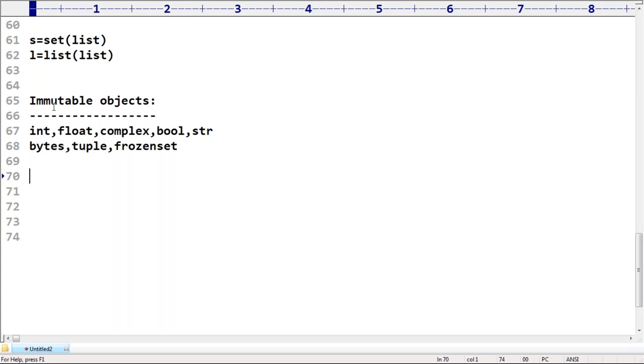Except these, the remaining things whatever we covered, the list concept and the set concept, these are mutable, and bytearray is also a mutable concept. Are you in a position to understand, right?